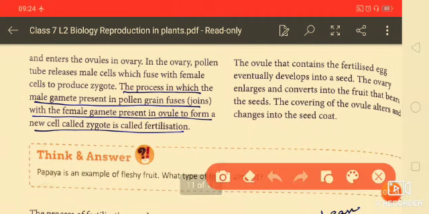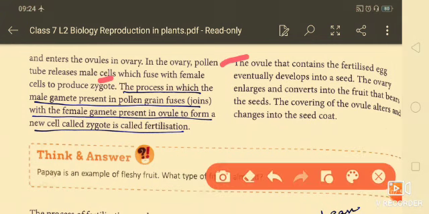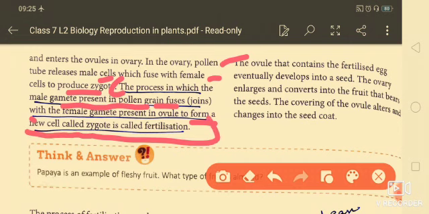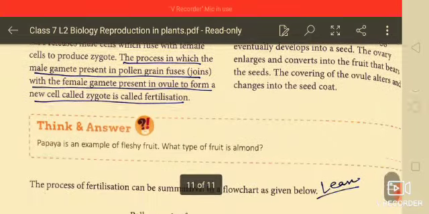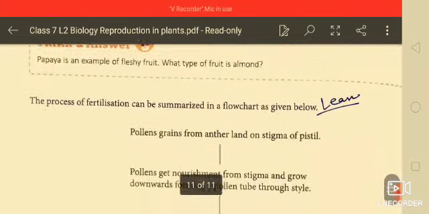In the ovary, the pollen tube releases male cells which fuse with female cells to produce the zygote. The process in which the male gamete present in the pollen grain fuses with the female gamete present in the ovule to form a new cell, called the zygote, is called fertilization. So this is the definition of fertilization.